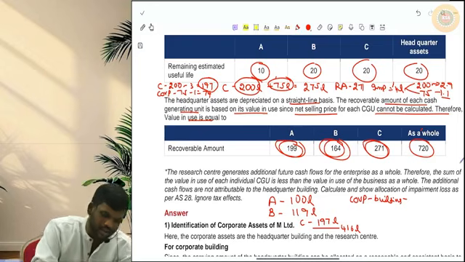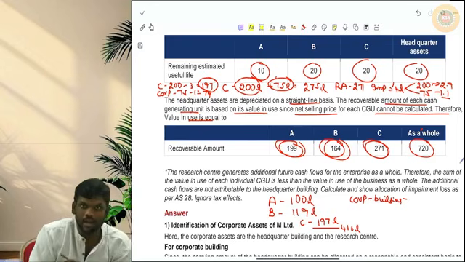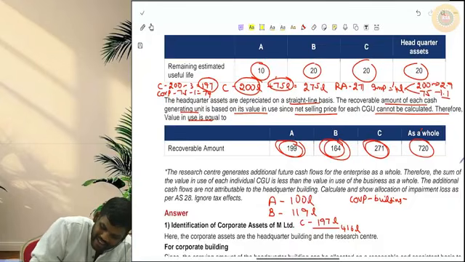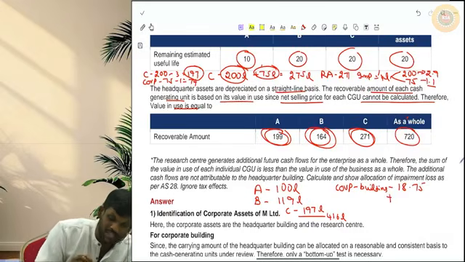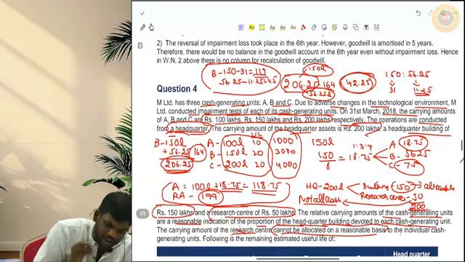Now for the corporate asset building, notice what happened. Inside A, the portion went, for that no impairment, so take that as it is, 18.75. Inside B, the portion went, for that we charged impairment loss, and the revised value after impairment loss is 45, take that.